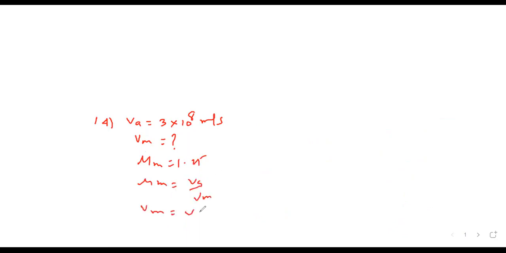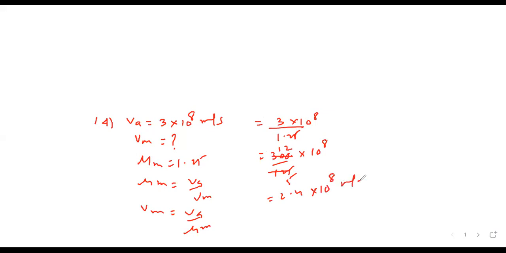Velocity of light in vacuum is 3 into 10 raised to 8 meter per second. Therefore, velocity of light in meter per second in a medium of refractive index 1.25. This also you can try. Refractive index is V air upon V medium. Therefore, V medium is V air upon mu medium. V air is 3 into 10 raised to 8 upon 1.25. That is 300 upon 125 into 10 raised to 8. 25 into 5, 25 into 12. So 2.4 into 10 raised to 8 meter per second. 2.4, option D.